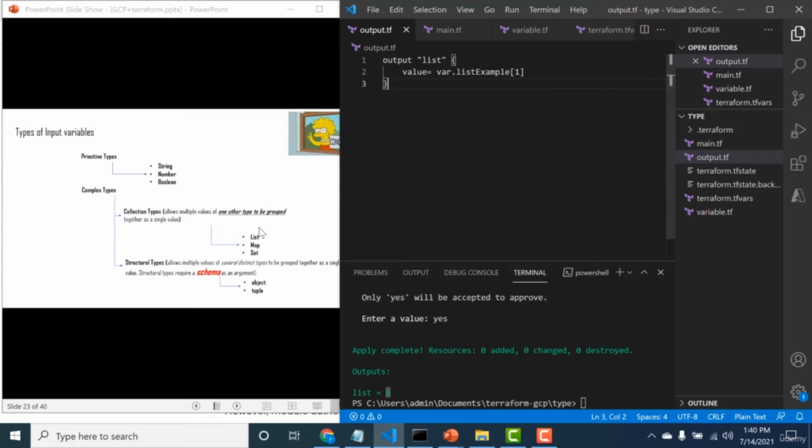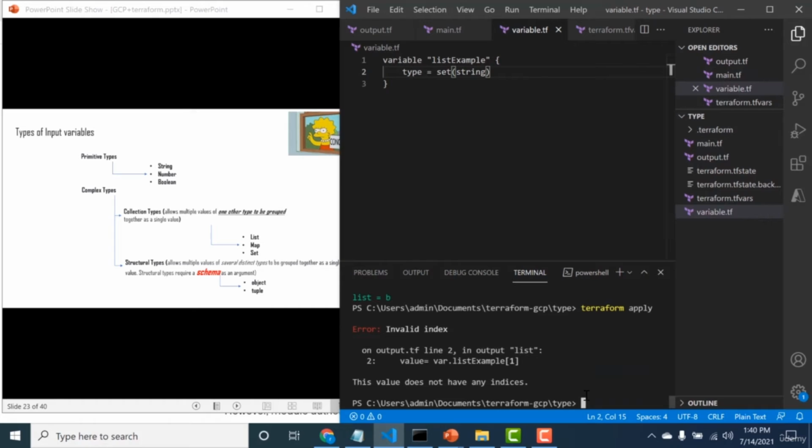Okay, so the difference between a list and a set is that using set, you cannot do this particular operation. So let's change this to type set of string. And if I run the same thing again, it will throw an error. List and set are basically the same. The only difference is set does not have the concept of indices, so you cannot search for a particular value like we tried to do using the output. So this does not work if you're using set. That's one thing you need to remember.